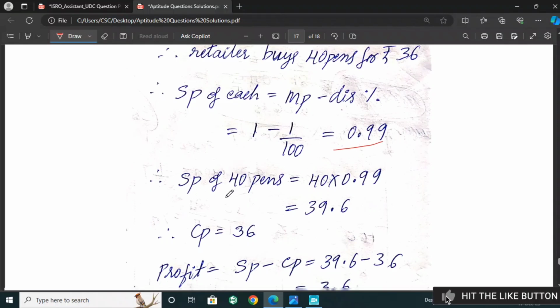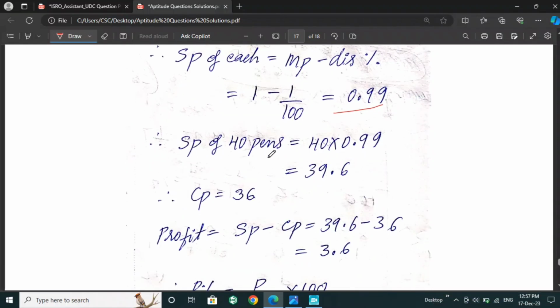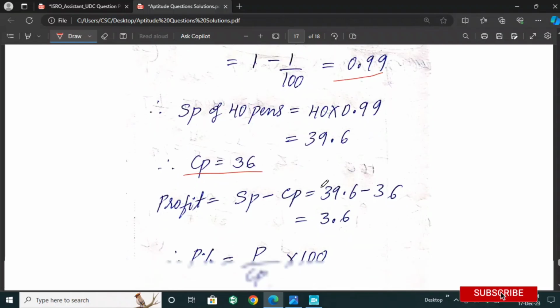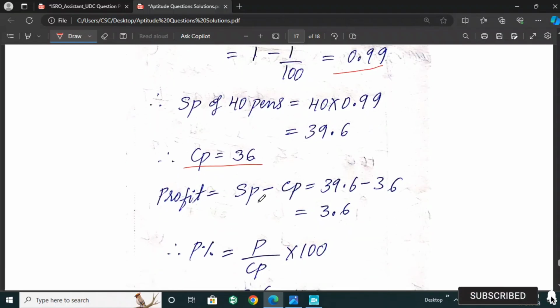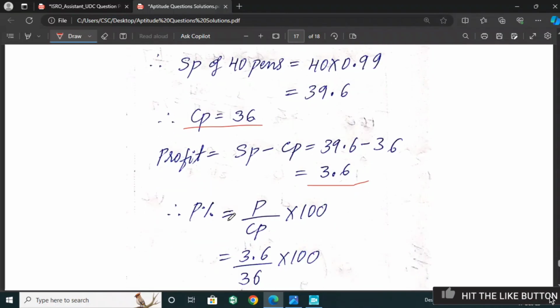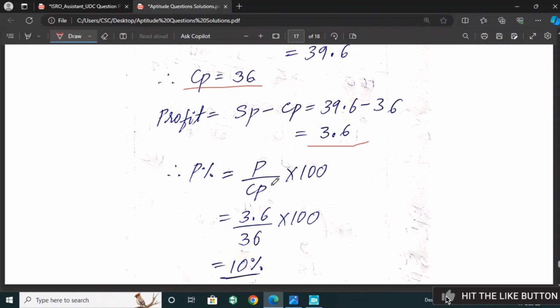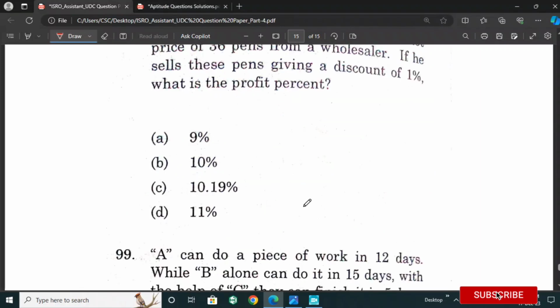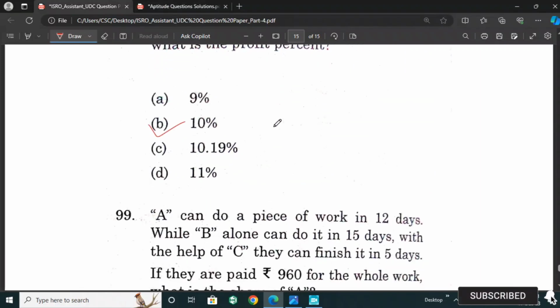The selling price of one pen is 0.99. The selling price of 40 pens is 39.6. The cost price is 36. So the profit is 3.6 rupees. To calculate the profit percentage, profit by cost price into 100, so after calculating we will get a 10% profit. So option B is the right answer.